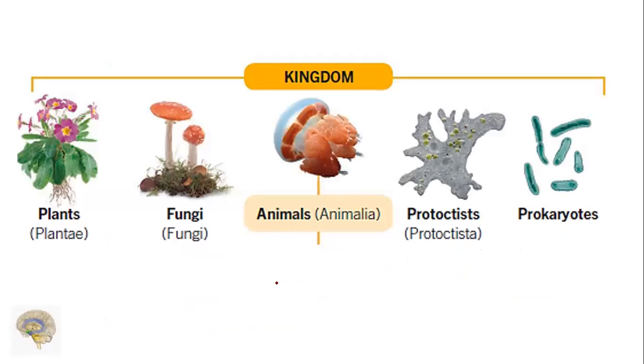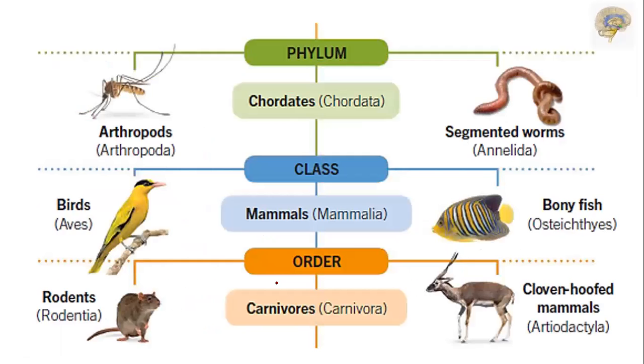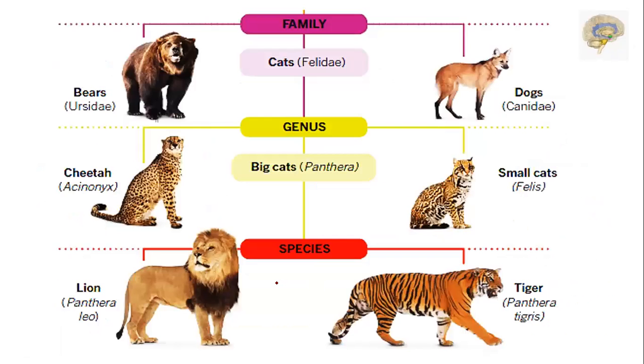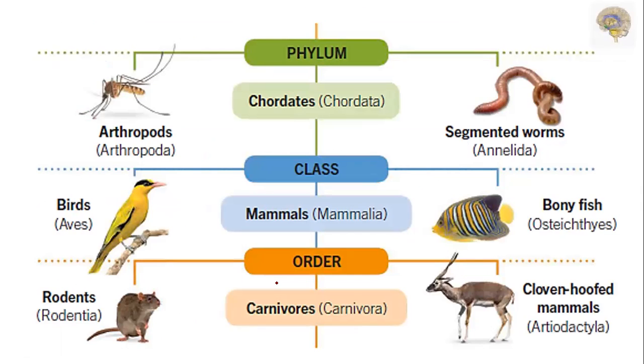These are the kingdoms: plants, fungi, animals, protists, and prokaryotes. In the animals case, here is the phylum, and the spinal chordates. We have class, order, and carnivores, families, genus, species. Now in this phylum, we have 2 types: arthropods and segmented worms. Here we have the classification of phylum.